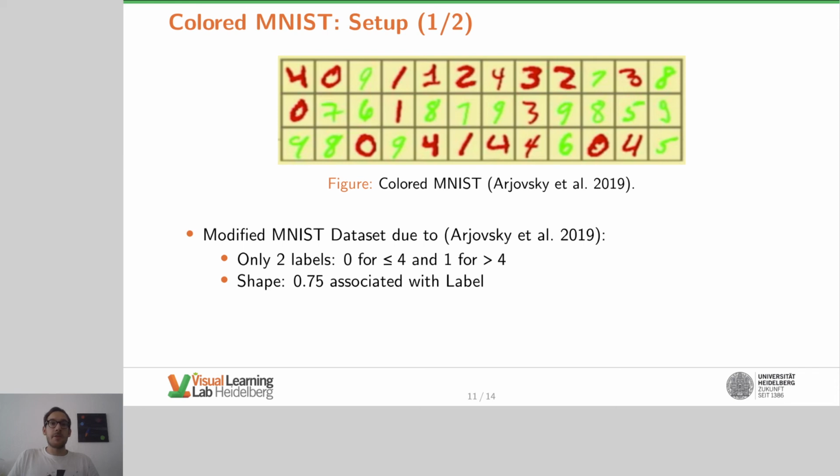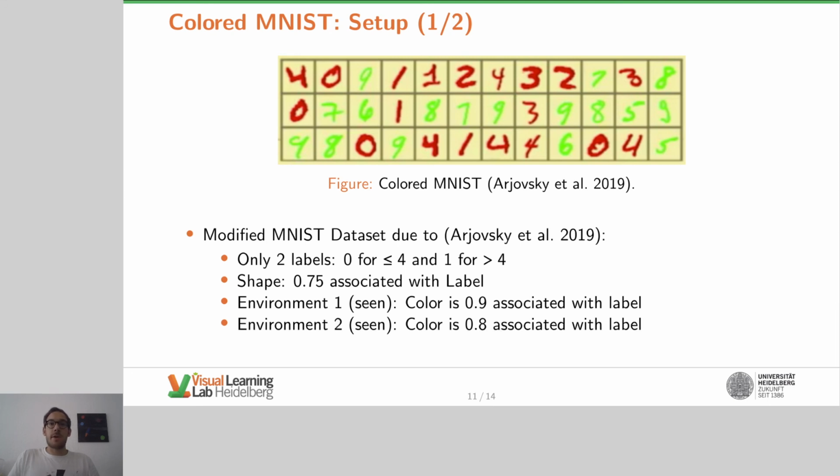In the first environment, the color of the digits has a stronger association to the label, namely 90%. This means red is in 90% correctly associated to the first class and green in 90% to the second class. Also in the second environment, the color has a stronger association than the shape, namely 80%.